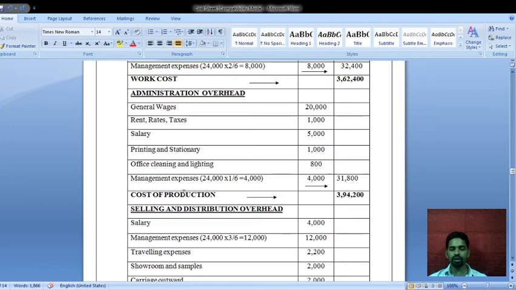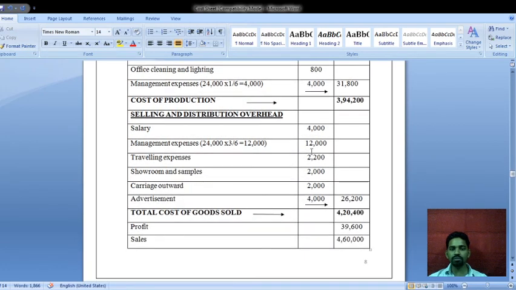Okay, cost of production. To this cost of production we have to add selling and distribution overheads, and the total of the selling and distribution overheads is rupees 26,200. This 26,200 you have to add to this 3,94,200. After adding, the figure will be 4,20,400. This 4,20,400 indicates the total cost of goods sold. Actually they wanted to sell for rupees 4,20,400, but they sold for rupees 4,60,000. It means they got 39,600 profit.